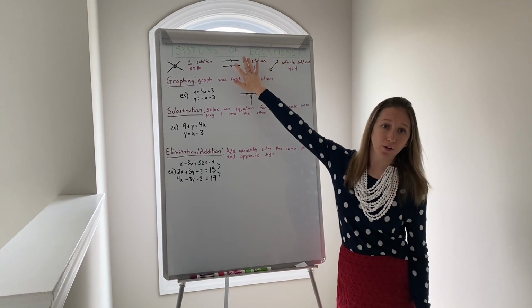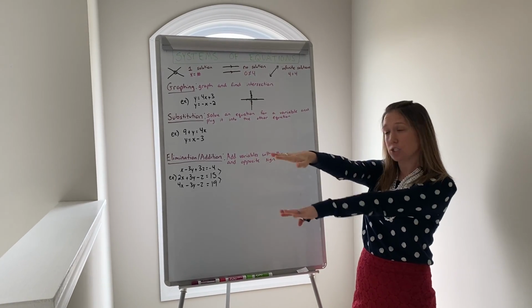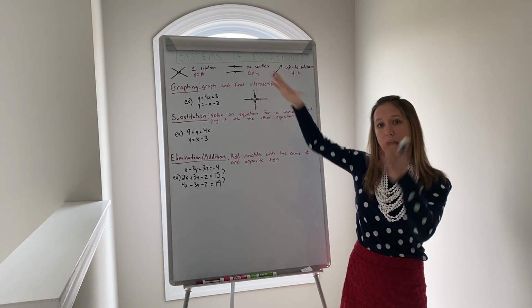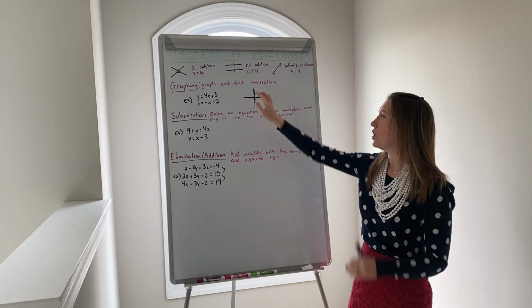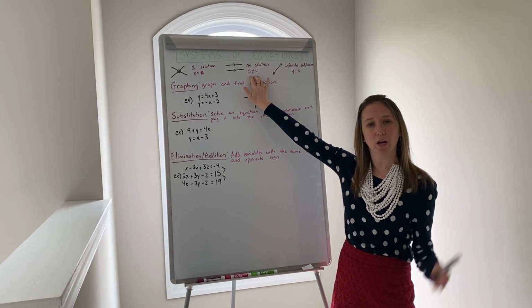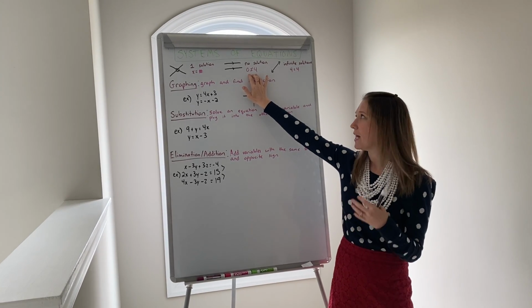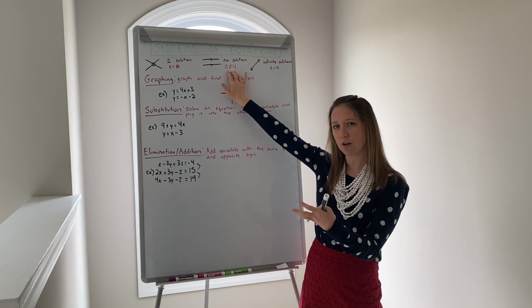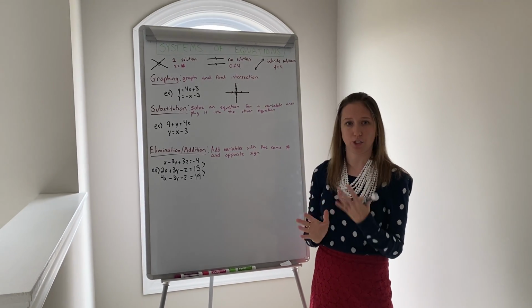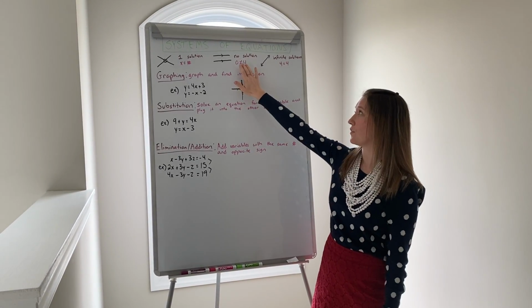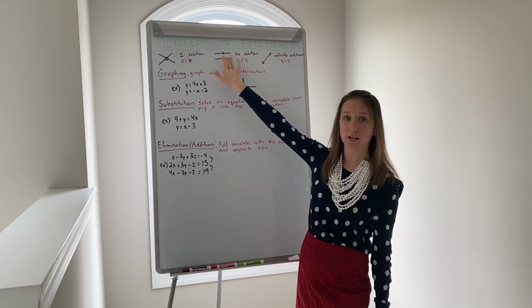If you have two parallel lines like this, they never touch, so you would have no solution. And when you solve that algebraically, you would get something that looks like this, where there's no variables anymore. It just has two numbers that are equal to each other, but that don't actually equal each other, and it's not right. That would tell you that there's no solution and you have parallel lines.